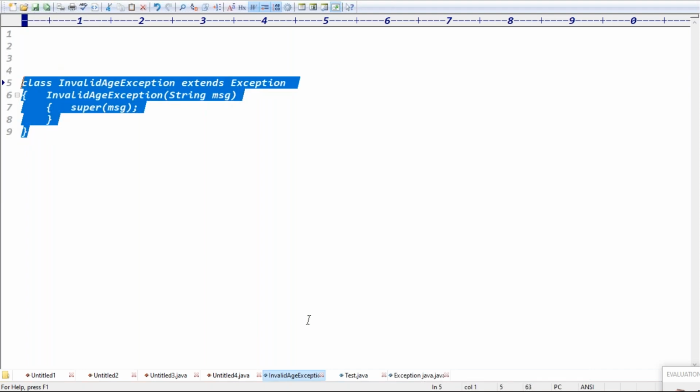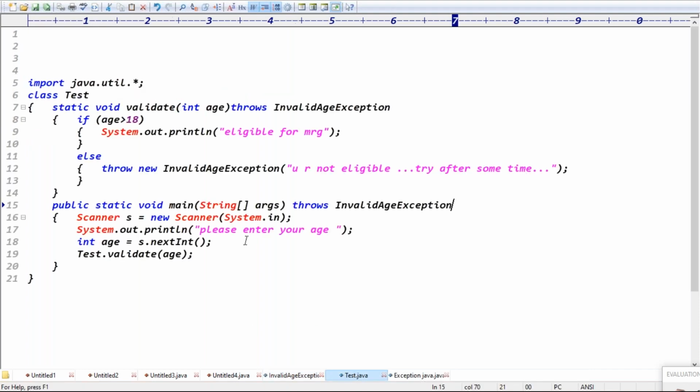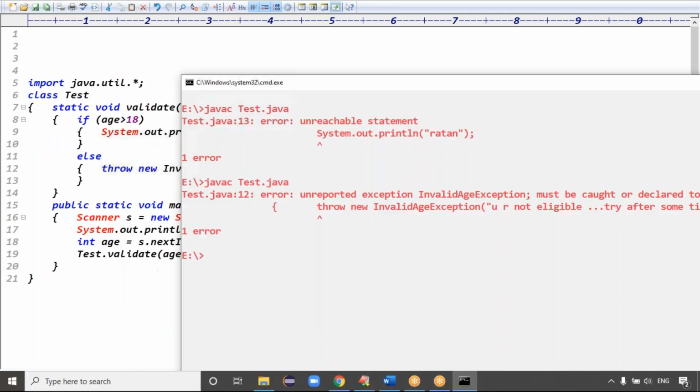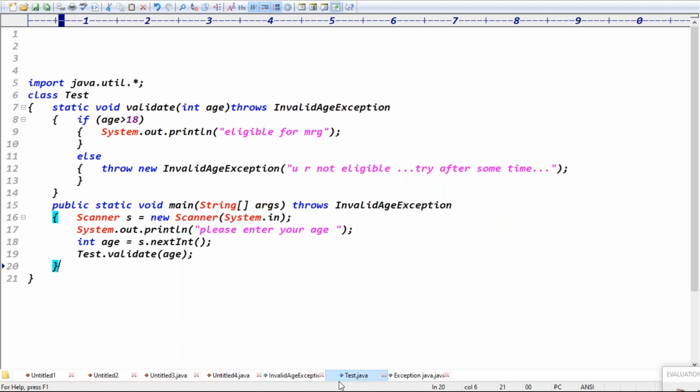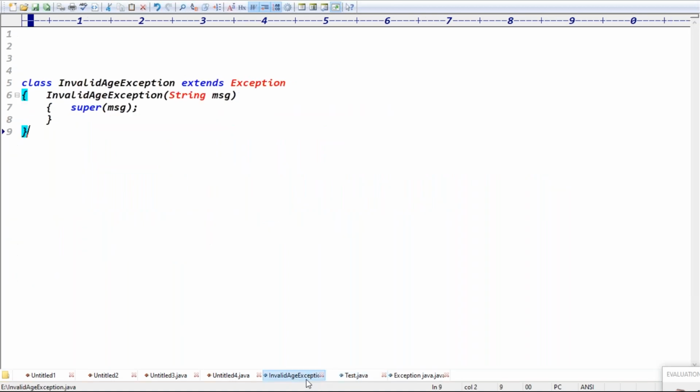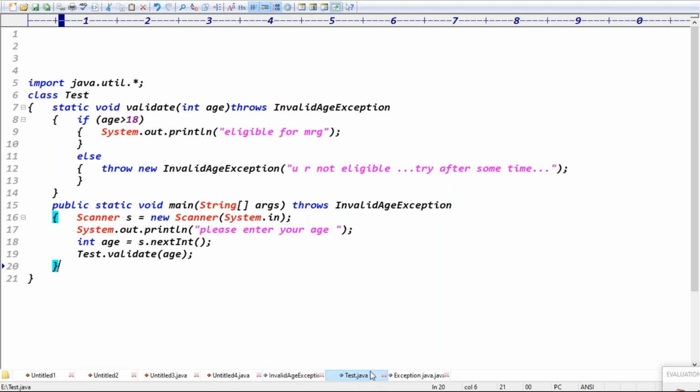Guys, are you clear? That is called checked type versus what? Unchecked type. If it is a checked type, we have to handle it, and once we handle it, the code compiles fine. It's not a problem. In the Java test class, we entered the age, 12 years, and we got the output: you are not eligible, try after some time. Guys, are you clear now? That is called InvalidAgeException, like the test.java file.